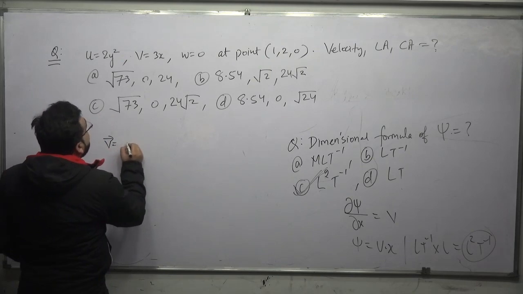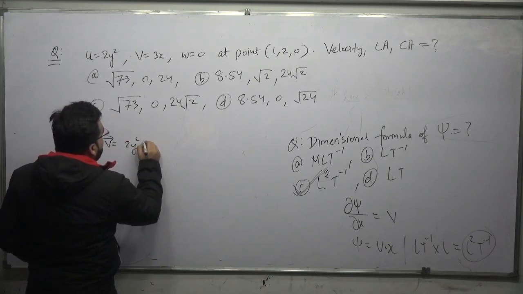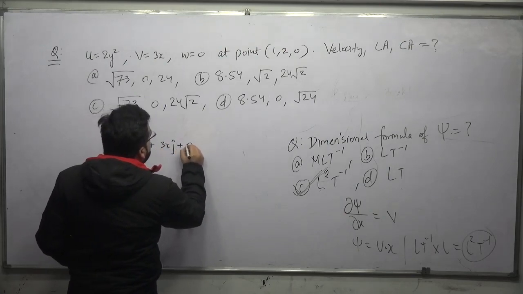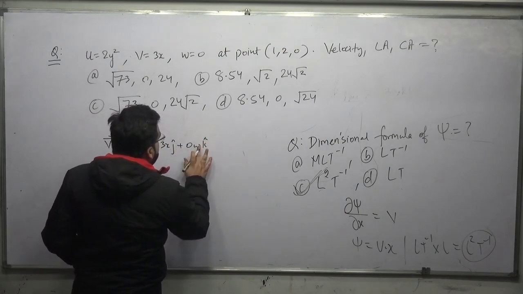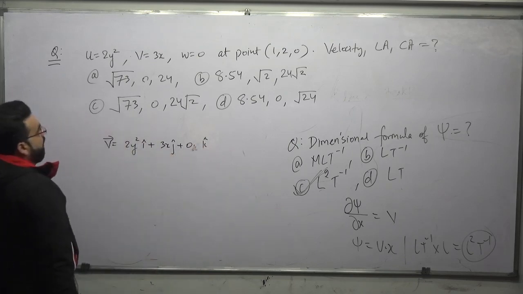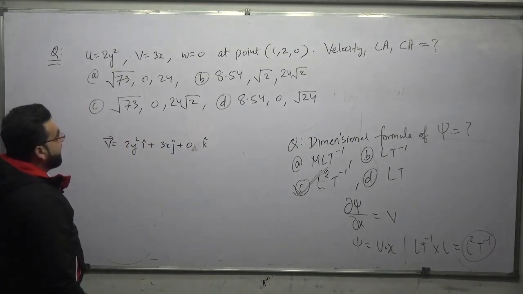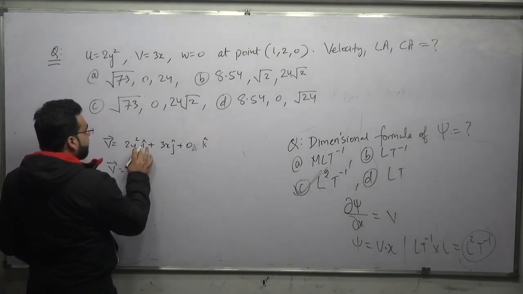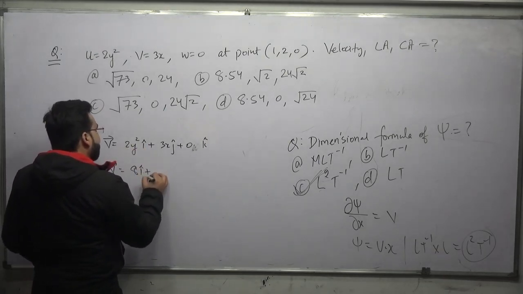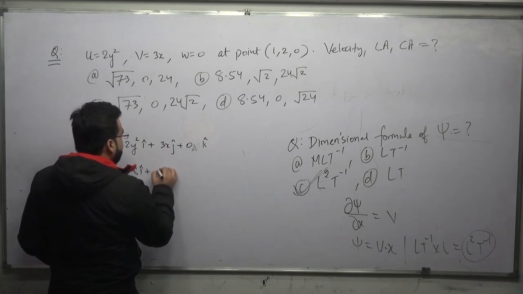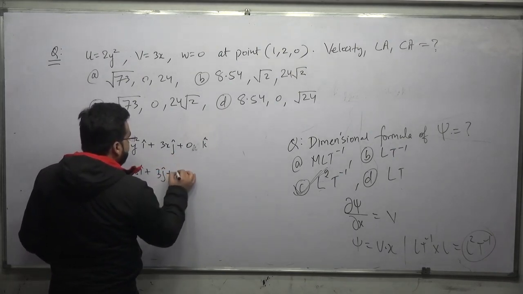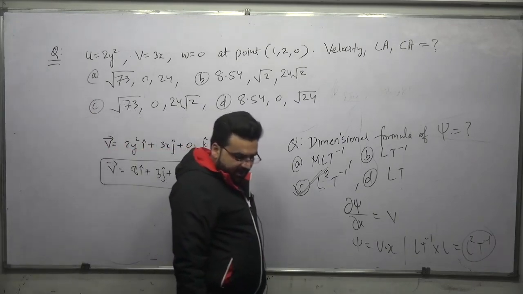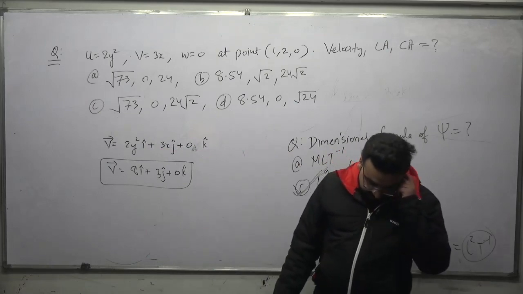The velocity vector will be equal to 2y square i cap plus 3x j cap plus w k cap. W means 0. Now let us put the point 1 and 2 also. The velocity vector will be 2 into 4, 4 into 2 is 8, 8i cap plus 3 into 1, that is 3j cap, plus 0k cap. 8i cap plus 3j cap is the velocity vector.